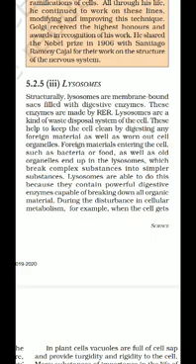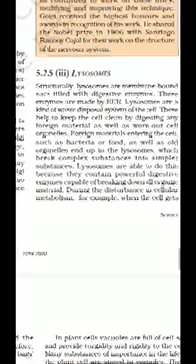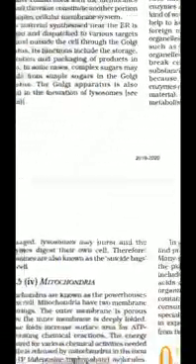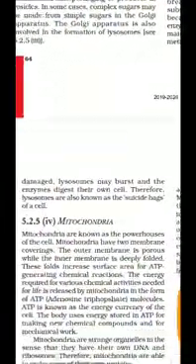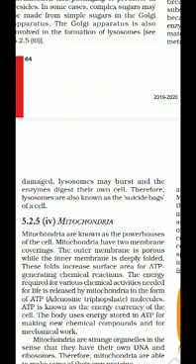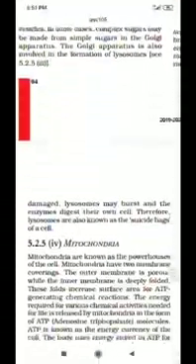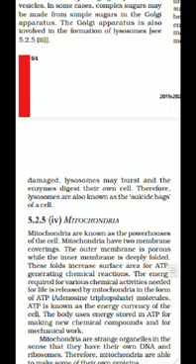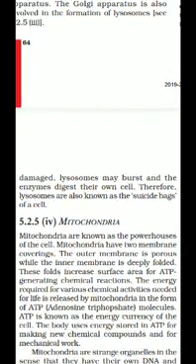During a disturbance in cellular metabolism, for example when a cell gets damaged, the lysosome may burst and the enzymes digest their own cell. Its own cell organelle eats up the cell, child, right? So it digests its own cell. Therefore, lysosomes are known as suicidal bags.